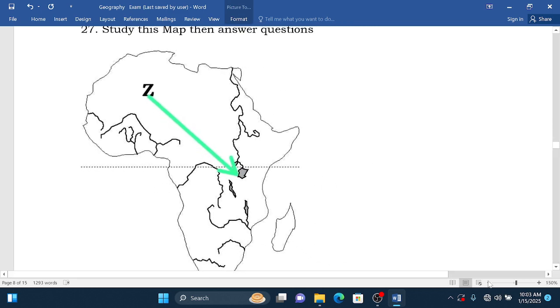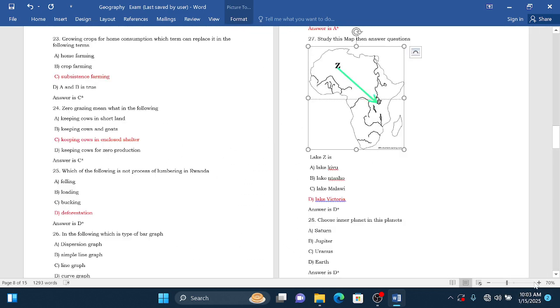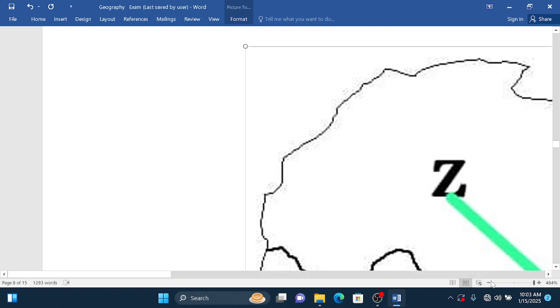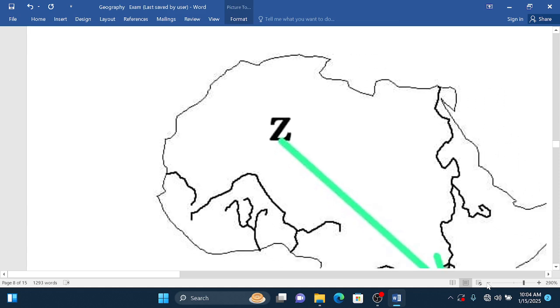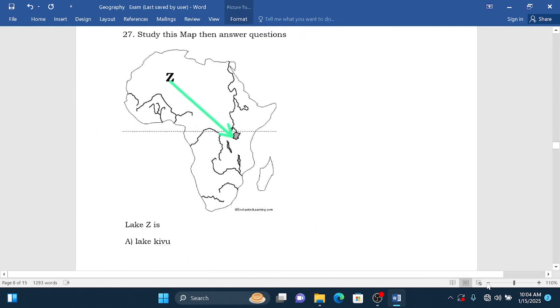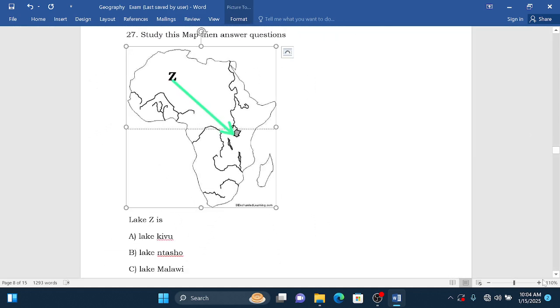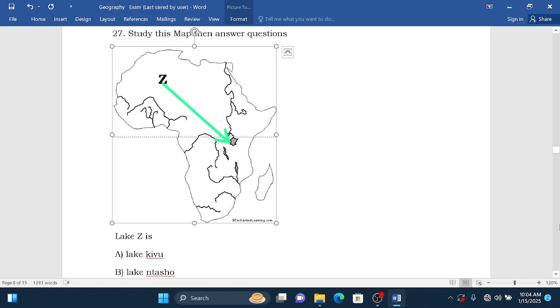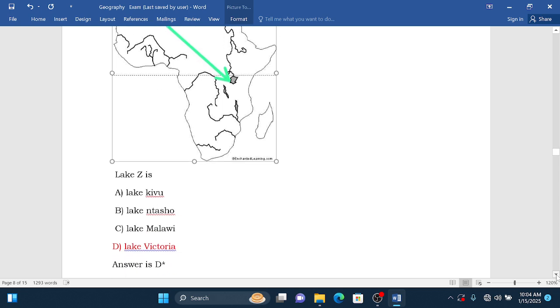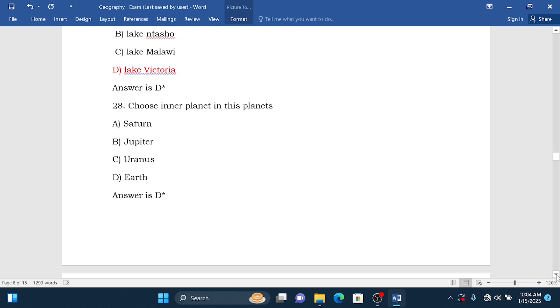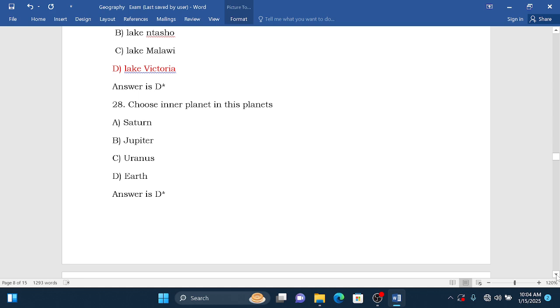Let's go to the next question. We reach question number 28, I think. Choose the inner planets. Remember that inner planets are those planets which are near the sun.